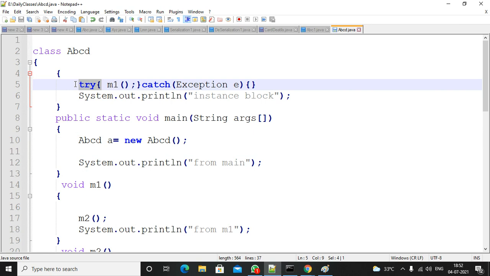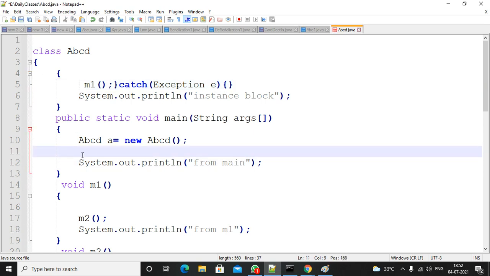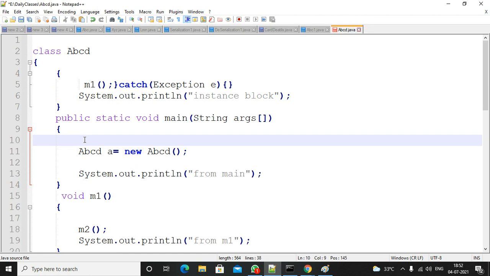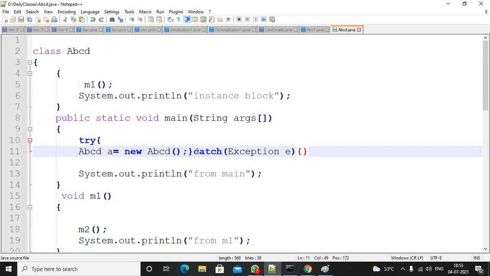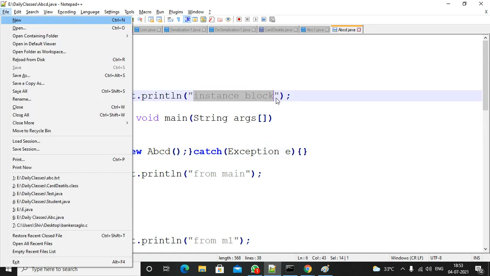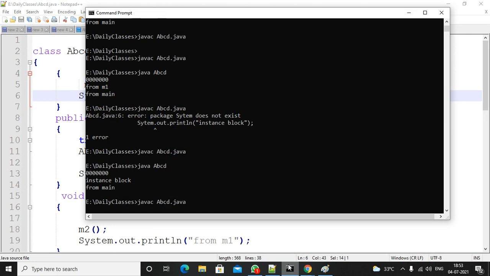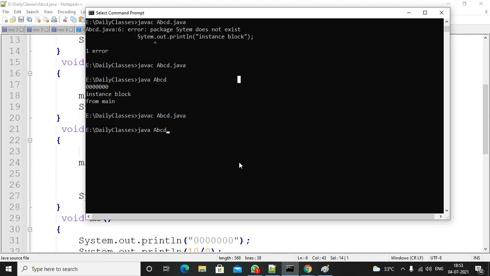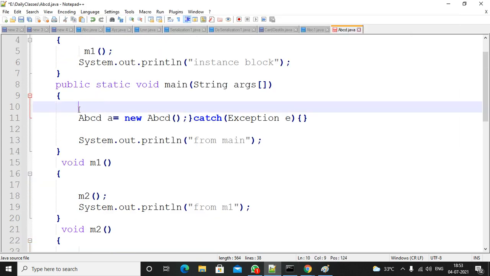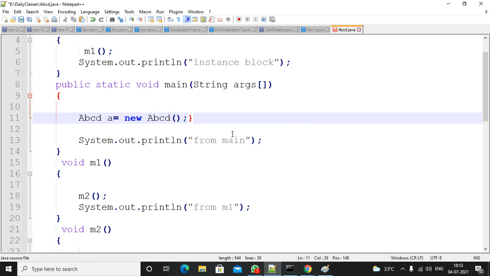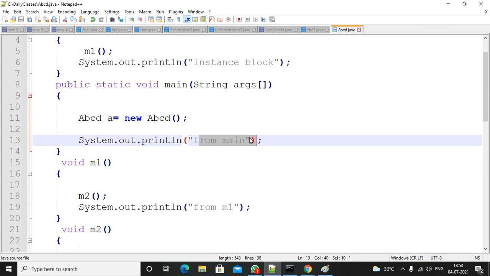So if you don't have exception handling code here also, right? If you have exception handling code here, in this case you don't get the instance block output also. Compile, execute, right? So zeros and main method, that's it. If you don't have exception handling code in the main method, then in this case the main method output also you don't get.